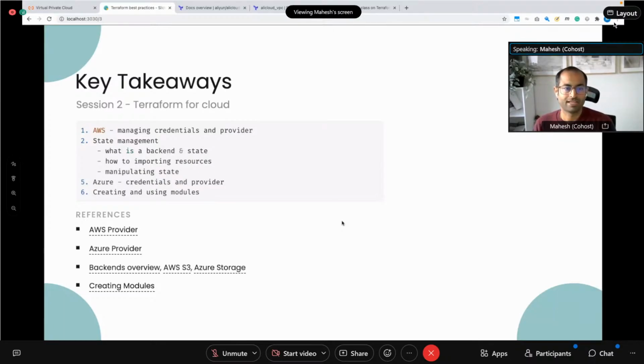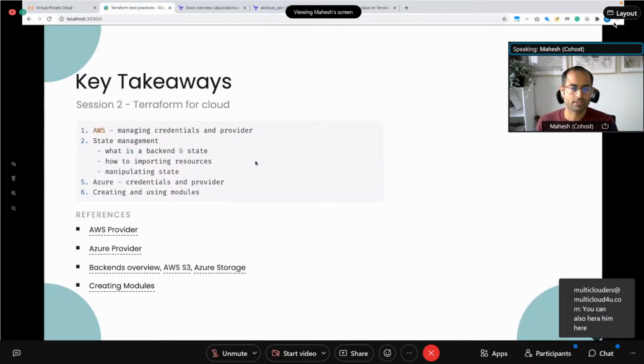We also talked about state management a lot in there, and how to manipulate state and how it works. So if you did miss that session, I'll encourage you to go there. Modules was something we briefly touched upon, and today I'll spend a bit more time on some of the best practices.